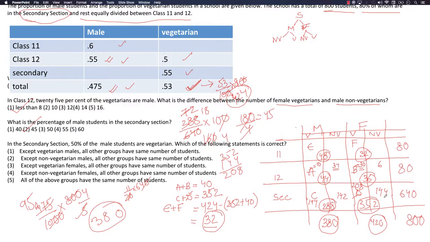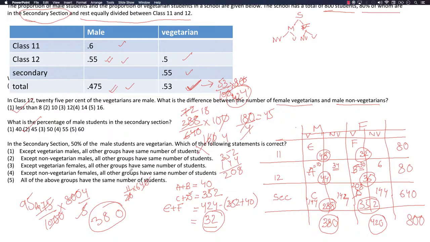Now let's answer the question. Except vegetarian males, all other groups have the same number of students. Vegetarian males, sorry, this is 144. Vegetarian males have the same number of students? No, it is wrong, because female vegetarians are 208.